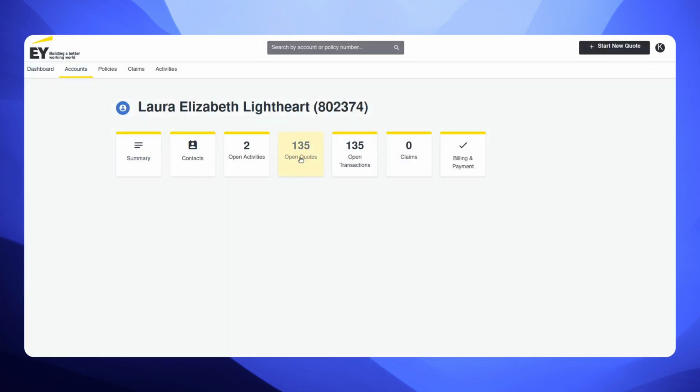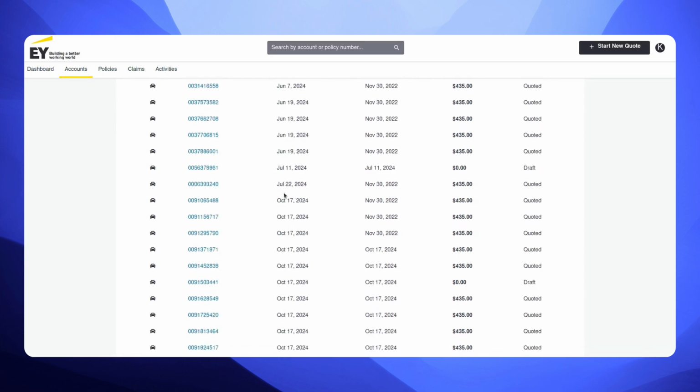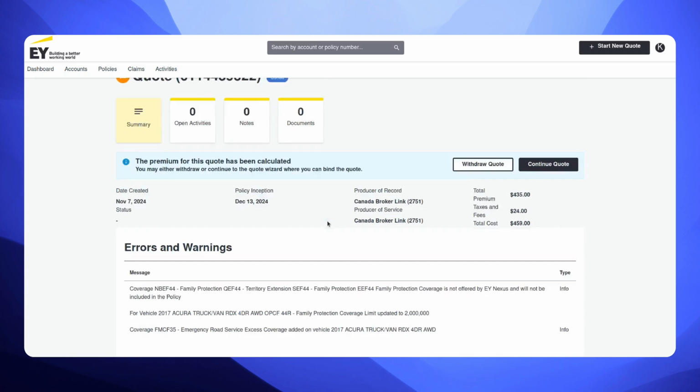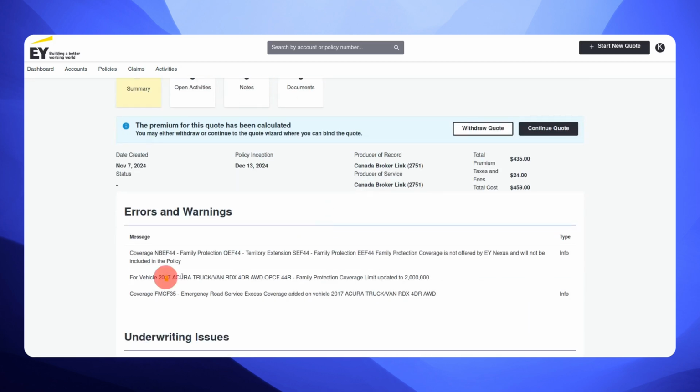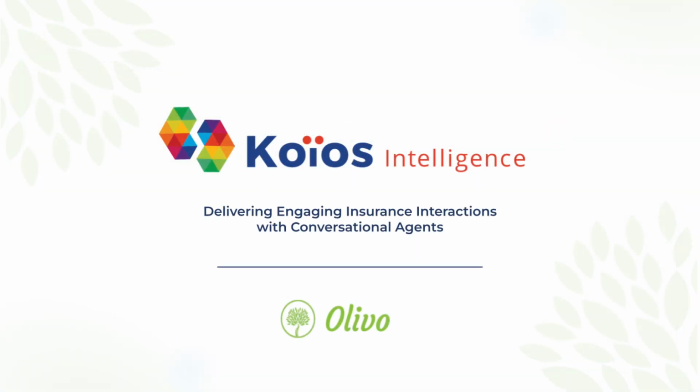On their end, the client's information can be accessed through our various integrations, such as Guidewire's producer, Engage. EY's Nexus implementation allows the employee to retrieve the client's quotation and finalize their policy. For a detailed view of how brokers interact with OlivoBot, be sure to watch our demo of Olivo Live.